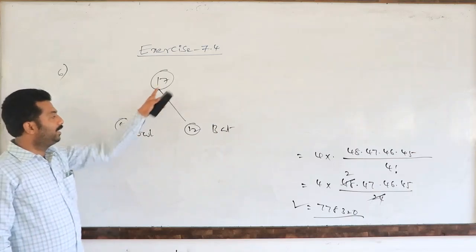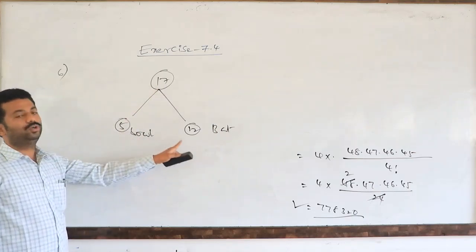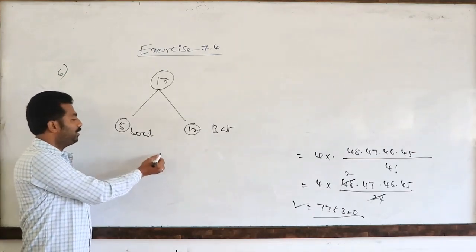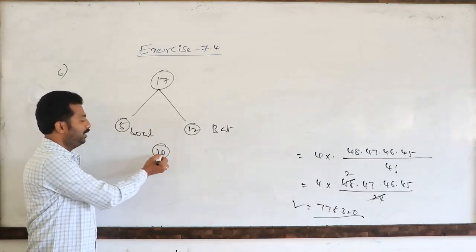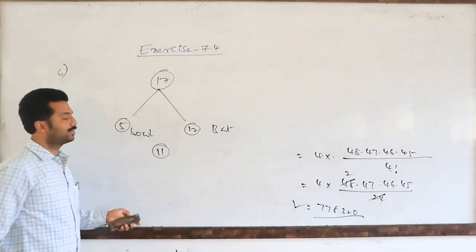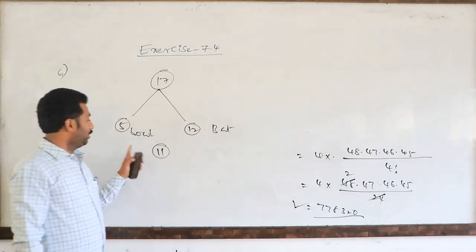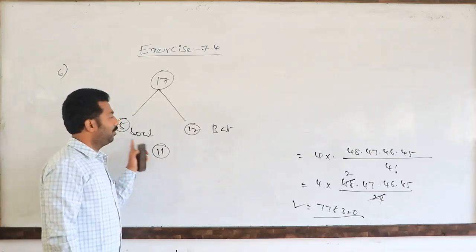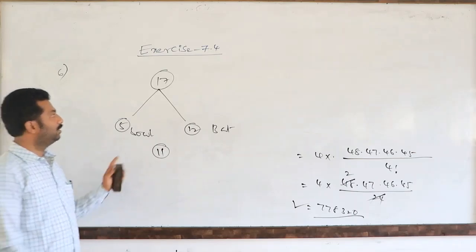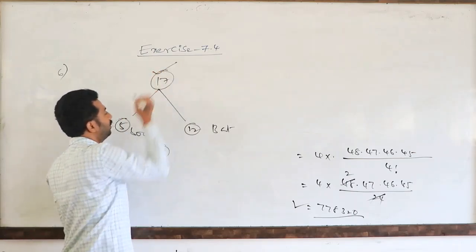From these 17 members, we have to choose only 11 members. What is the question they have given? In each team of 11 members, 4 members are compulsorily bowlers, and the remaining 7 members are batsmen. Total 17 members are there.